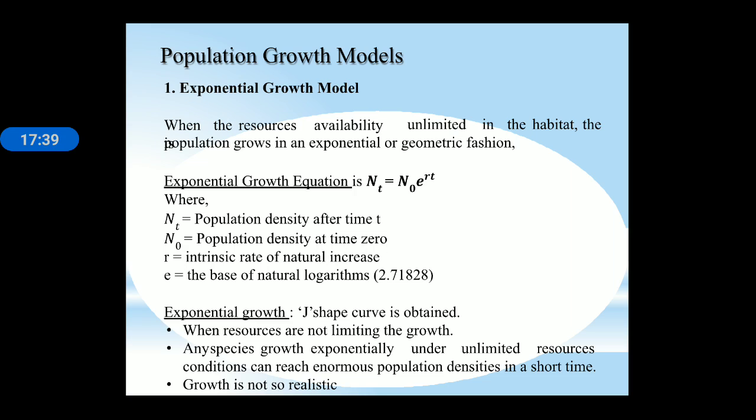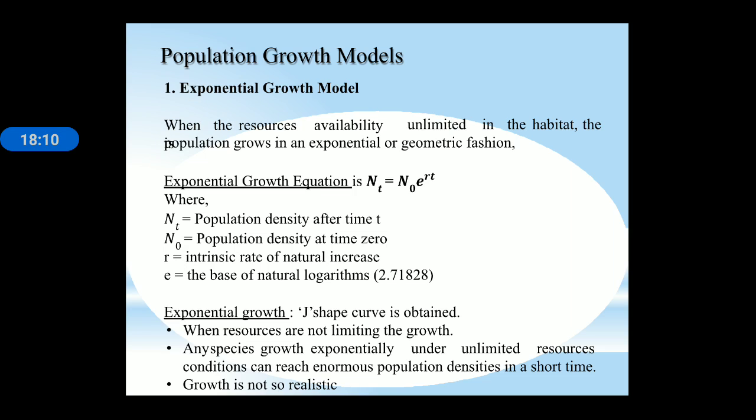So there are different population growth models present in an ecosystem: the exponential growth model and the logistic growth model. When resources are available in unlimited amounts in an area, the population grows exponentially, and the equation for the exponential growth curve is Nt equals N0 e^(rt). Nt is the population density at time t, N0 is the initial density at time 0, r is the intrinsic rate of natural increase, and e is the base of the natural logarithm. Exponential growth is a J-shaped curve.